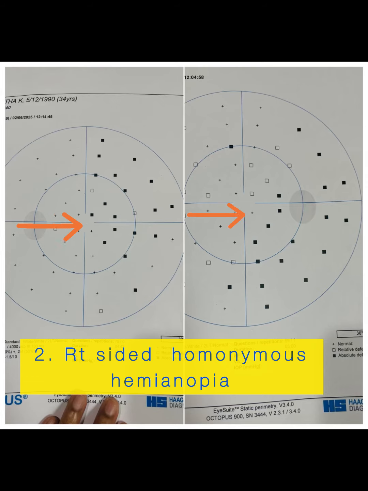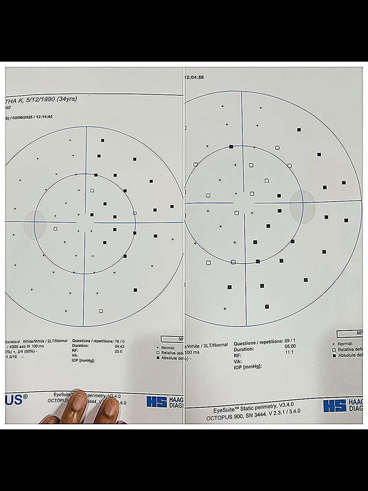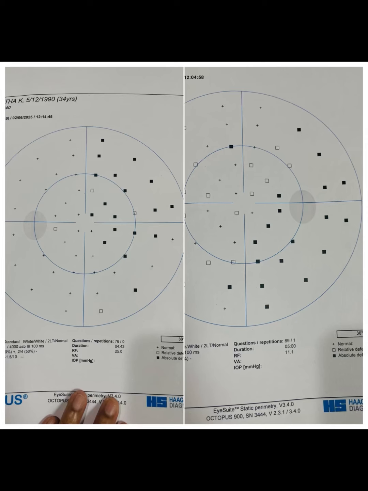Now right-sided homonymous hemianopia with macula sparing gives a clue that the lesion must be somewhere in the left-sided occipital cortex, because the occipital area has a dual blood supply. Now this patient, MRI has been advised. Let's see what is there in the MRI.